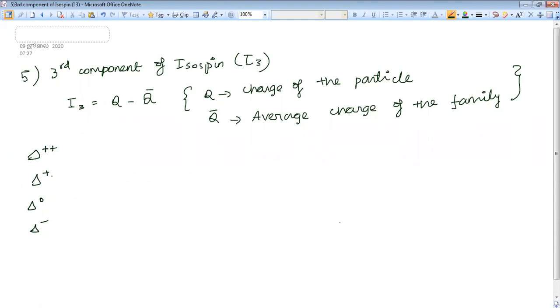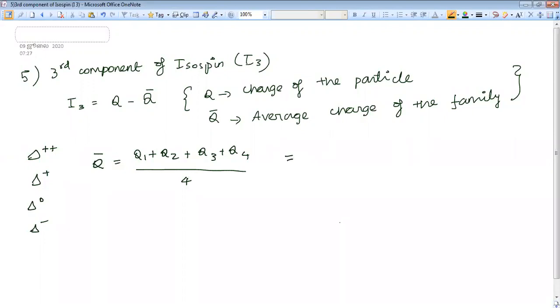So these are the family members in the delta family. I'm going to find the average charge. How to find average charge? We need to add the charge of every family member and divide by the total number of members in the family. Like if anyone asks you what is your average mark, you will add all the subject marks and divide by the number of subjects, right? In the same way we are doing.